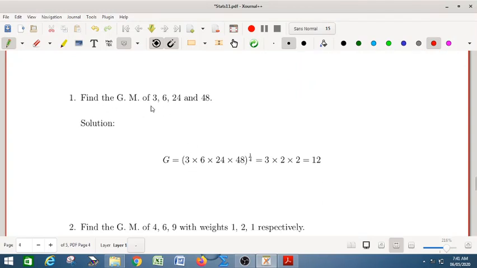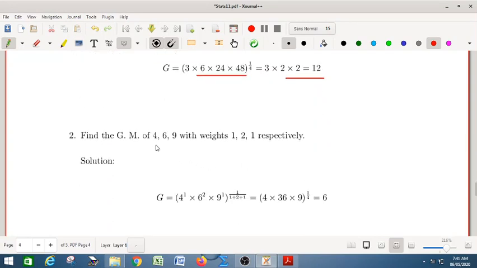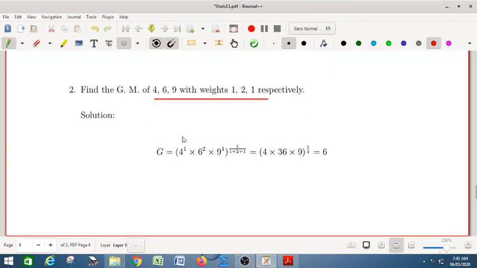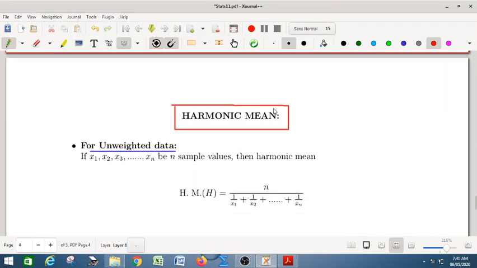Find the geometric mean of 3, 6, 24, 48. Suppose, for example, this is the fourth root. You have 4 numbers, so you have the fourth root of this product. So easily you can calculate this product. And for weighted measure, that is 4, 6, 9 with weights 1, 2, 1 respectively, in that case 4 to the power 1, 6 to the power 2, 9 to the power 1, whole to the power 1 by the sum of the frequencies, that will give you 6. So this is how you will calculate the geometric mean.